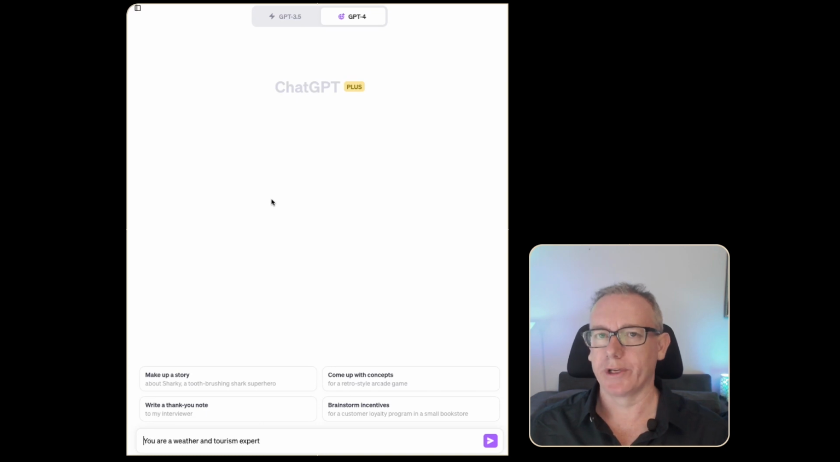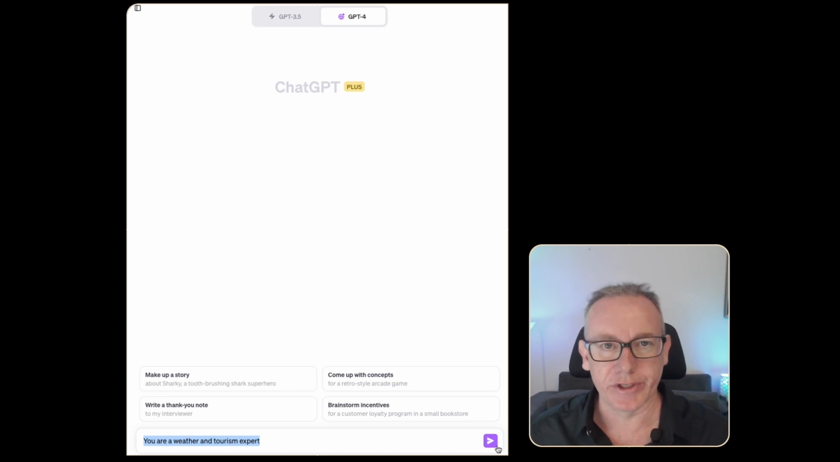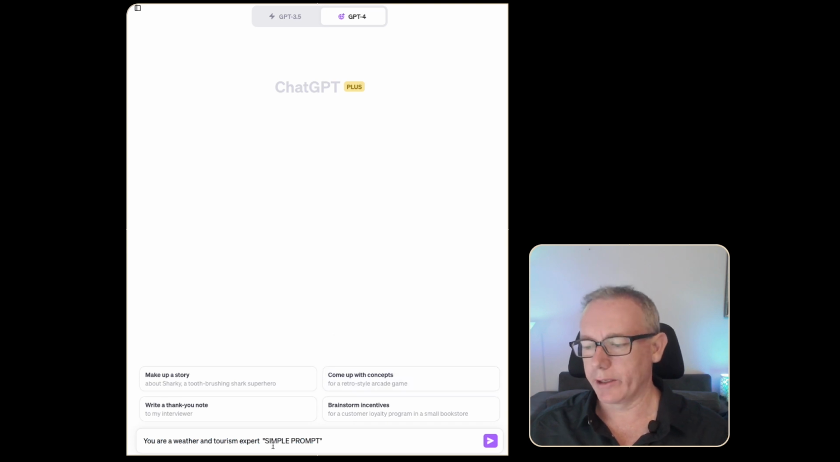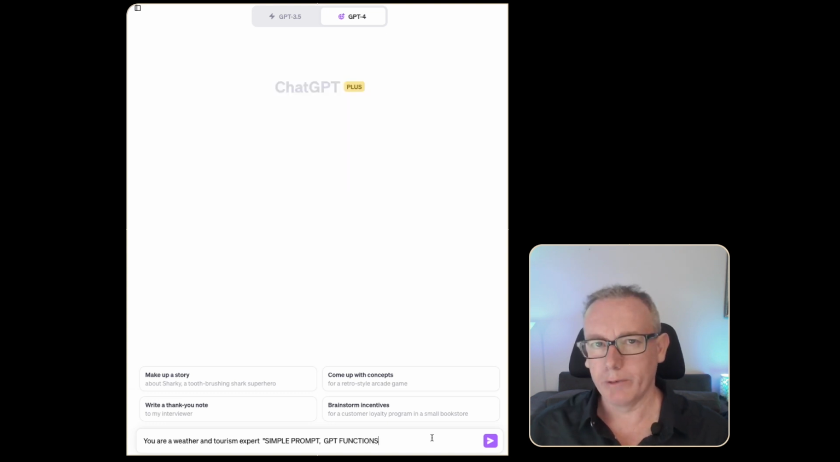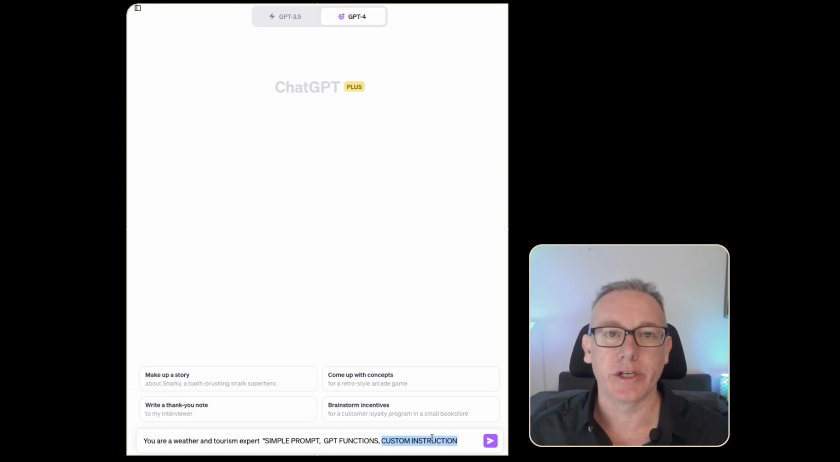For the next use case, what I want to test is whether it can get local information about a region and maybe even the current weather patterns in that region. Now we're working with the idea of you are a weather and tourism expert. I want to explore it in 3 different ways. The first technique will be just the simple prompt technique using the Browse with Bing feature. Then we'll work with GPT functions, which is a software development way of interacting with GPT to achieve this similar sort of concept. And then we'll look at this custom instruction, which is a more advanced prompting technique that you can use within ChatGPT Plus.